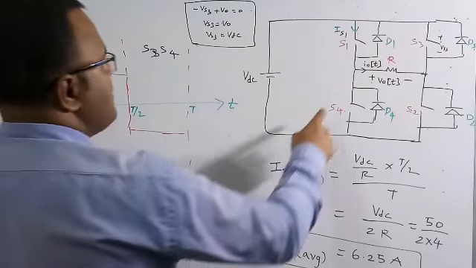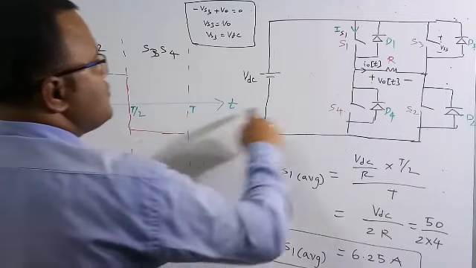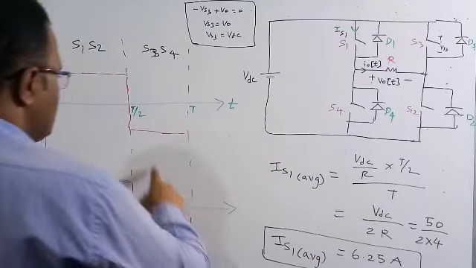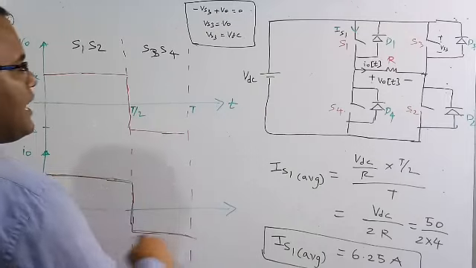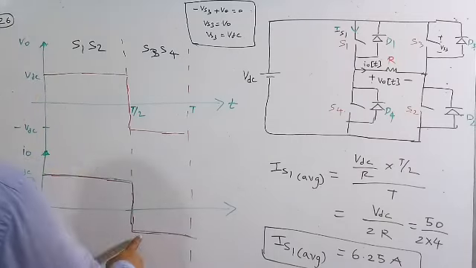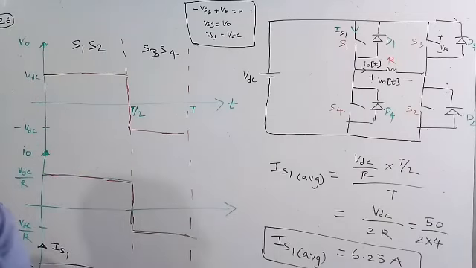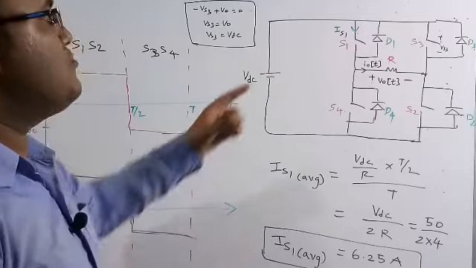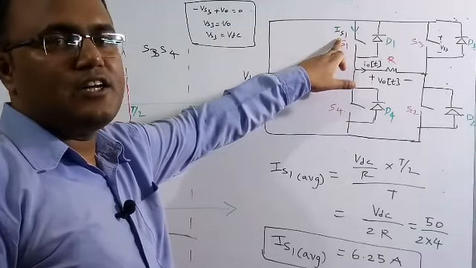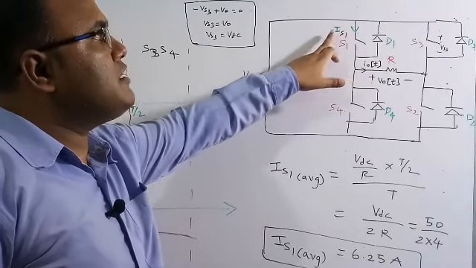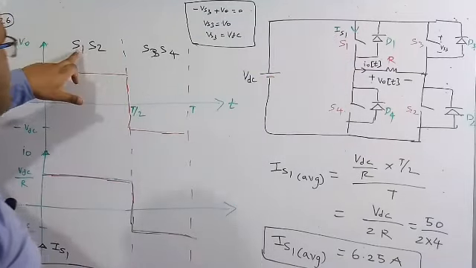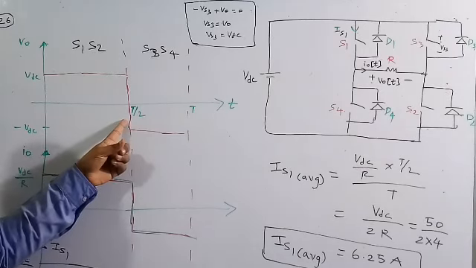But when considering T by 2 to T, S3 and S4 are on. Therefore V naught of t is equal to minus VDC, and output current is V naught of t by R, but V naught of t is equal to minus VDC, so the output current is also minus VDC by R. But here they are asking the thyristor current. Let me assume the current through this thyristor is IS1, the thyristor current or switch current. They are asking what is the average value of the switch current, not the load current. See here, S1 and S2 are on during 0 to T by 2 only.